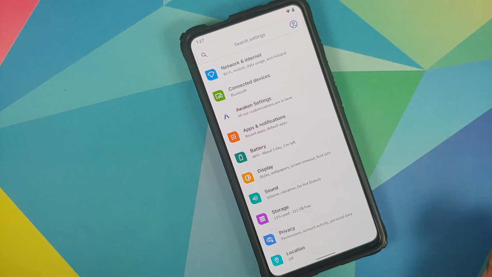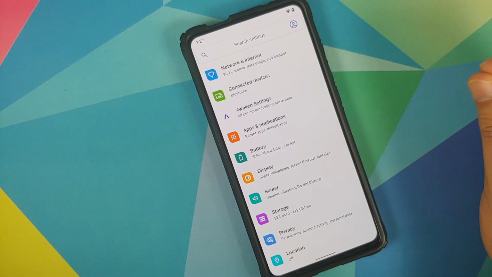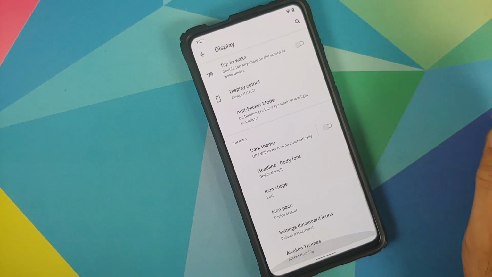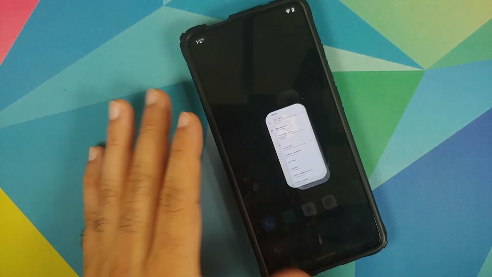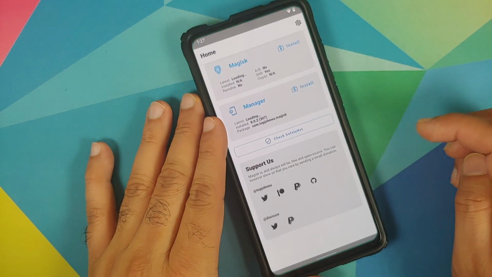Another thing they mention in the changelog is that they have added a few new themes. However, when I go into settings and display, I do not have the option for themes, and that option is also missing for me.